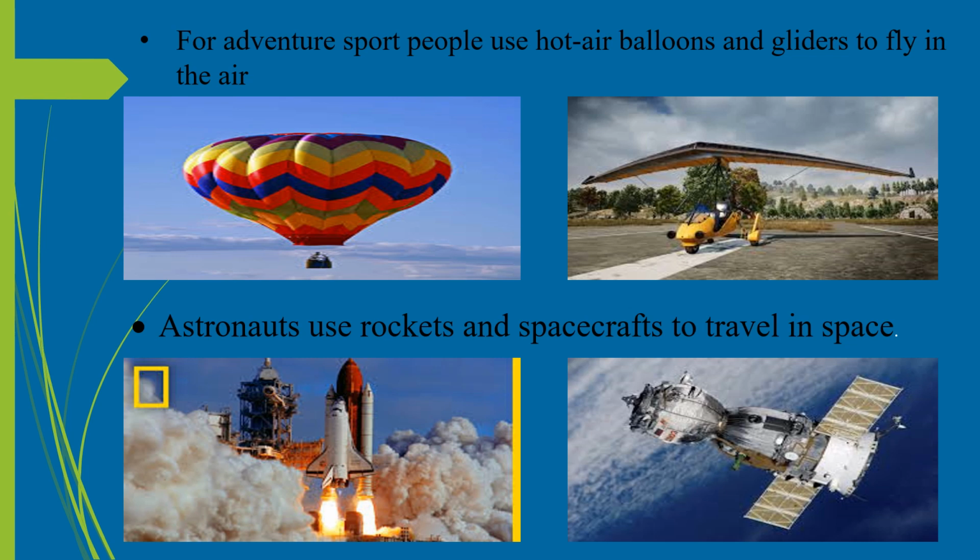For adventure sport, people use hot air balloons and gliders to fly in the air. The hot air balloon has a large balloon on top called an envelope. Passengers stand in a basket beneath the envelope. Interestingly, the hot air balloon was the very first form of air transport to carry humans. A glider is similar to an aeroplane but has no engine. The design of its wing and flowing air currents enable it to fly in the air.